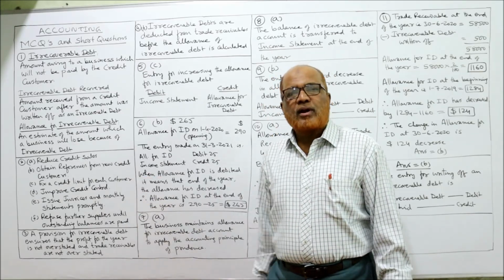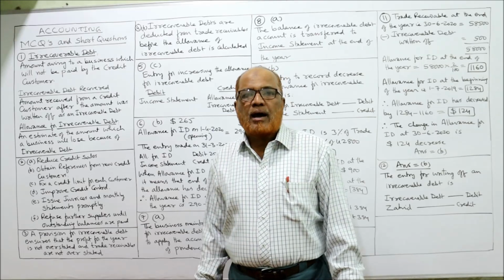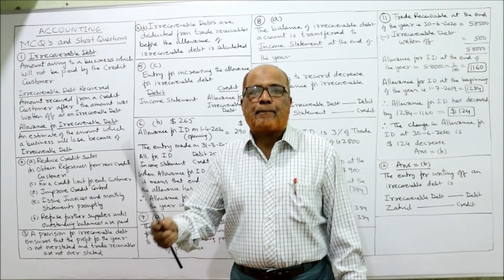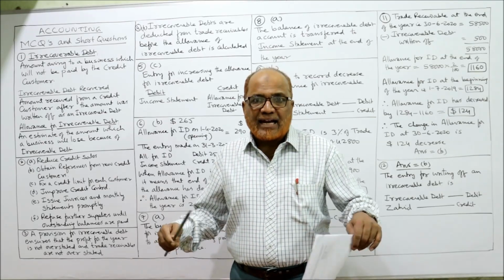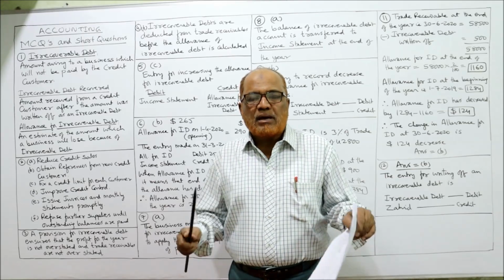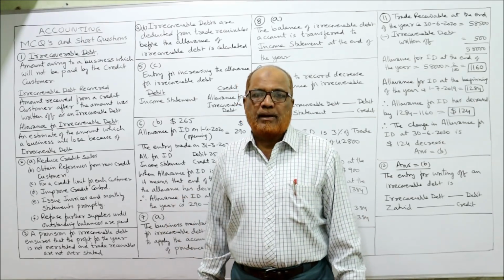Now, allowance for irrecoverable debt. An estimate is made about the amount of irrecoverable debt which may happen. It is not the actual loss, it is the expected loss. A business will estimate, on a guesswork basis, how much may become irrecoverable.